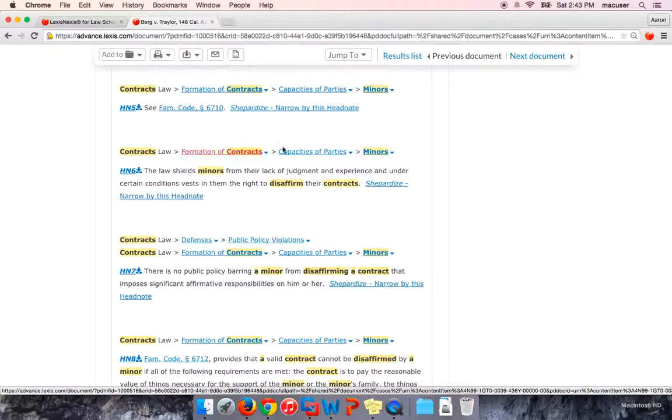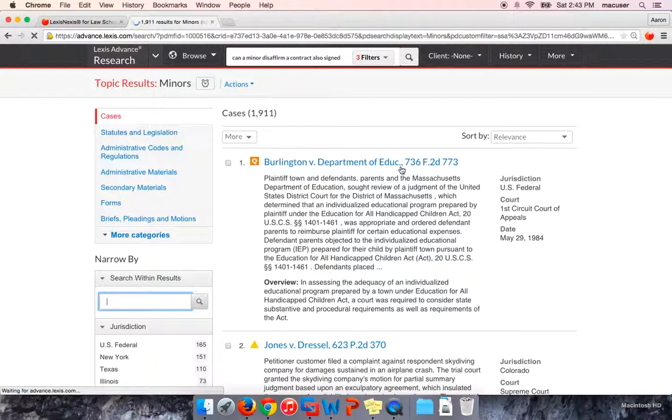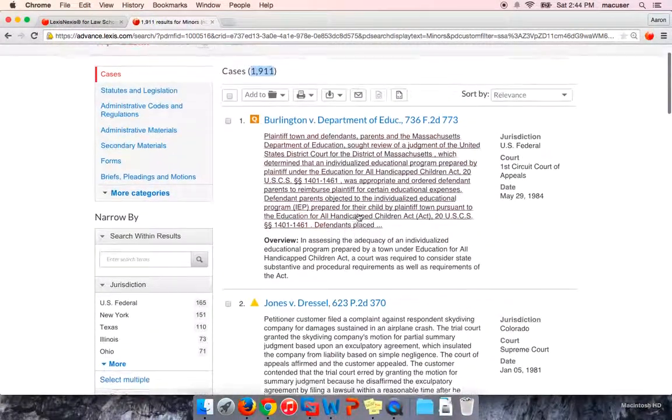The headnote topics right above the language, these little arrows that you'll see, allow you to choose an option called Get Documents. So whenever you see the headnote topic you're interested in, here I'm going to click on minors, click Get Documents, and what that's going to do is show you every single case throughout the whole 50 states and federal and state jurisdictions that have a similar or the same headnote topic in that case. So you now see that there's actually 1,911 total cases throughout the United States that have a headnote related